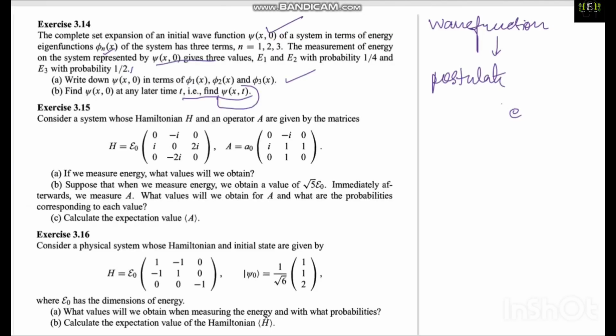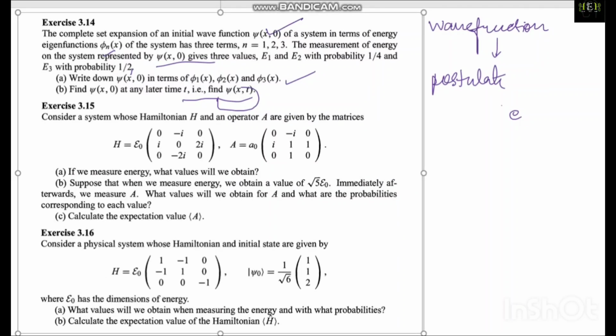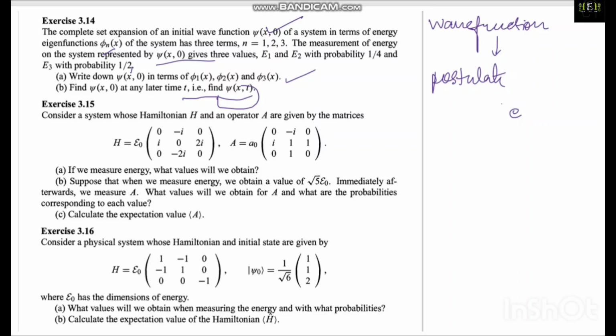Part of your question: consider a system whose Hamiltonian and the operator A are given by these matrices. Okay, fine. If we measure energy, what values will be obtained? Suppose that when the energy is measured, a certain value is obtained; immediately afterwards we measure A. What values do we obtain for A, what are the probabilities corresponding to each value, and calculate the expectation value of A. Okay, they are now talking about the expectation values.